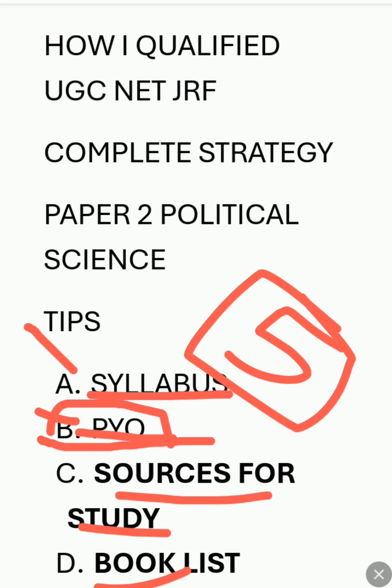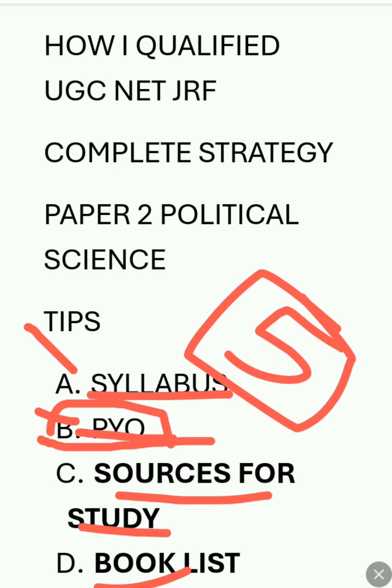If you want to read Western political thought, you can study Andrew Heywood, or Urmila Sharma. For public policy, you can use online sources, or just search directly on Google.